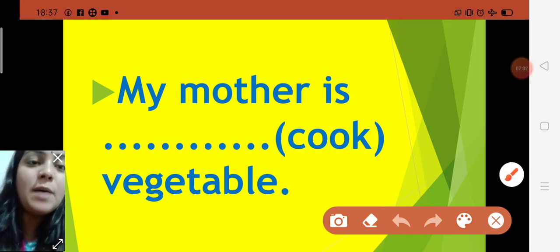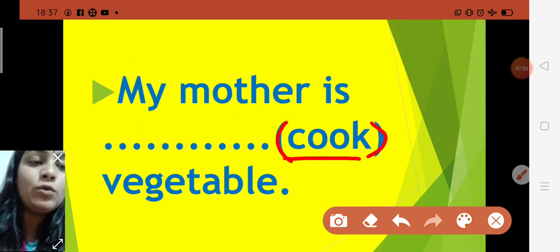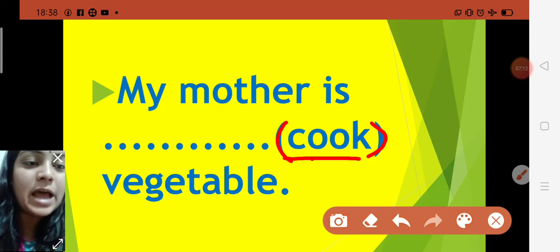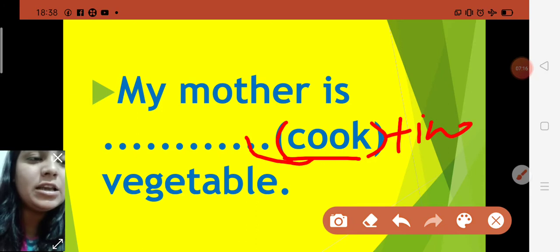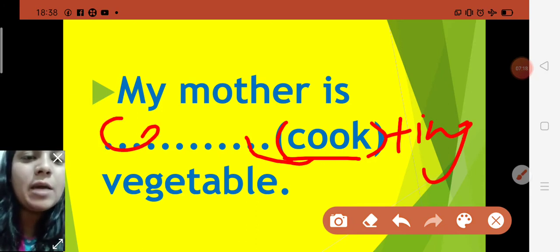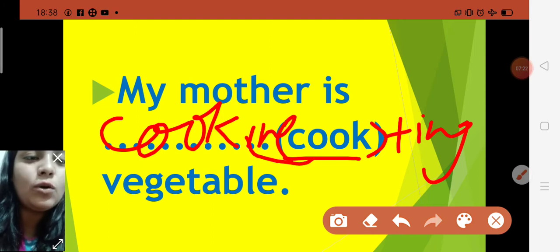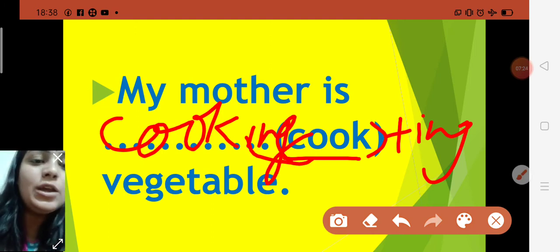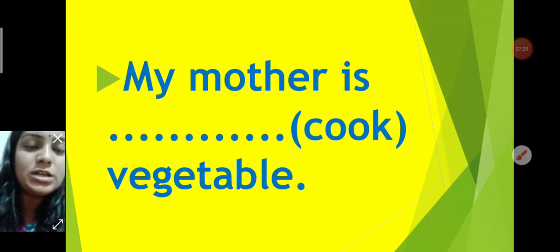Okay children, now let us see the next example. Next one is, my mother is dash vegetable, and here in the bracket it has given the verb cook. Cook is a verb. Whenever you are going to show that the action is happening right now, you have to add ing. So cook becomes cooking. My mother is cooking vegetable. COOKING, cooking. Understood children? It means this work is happening right now.